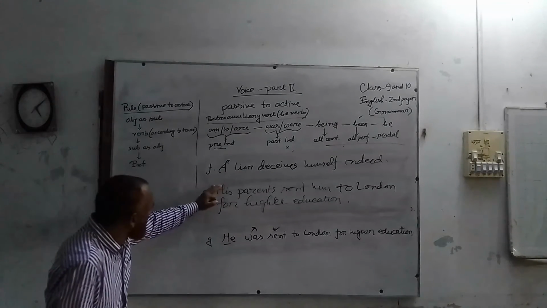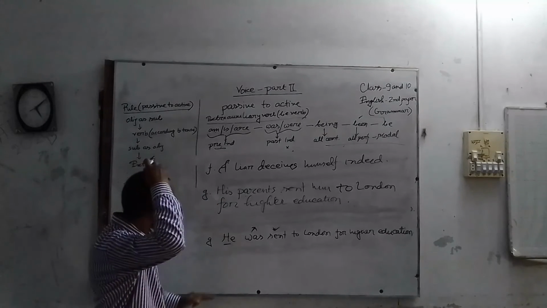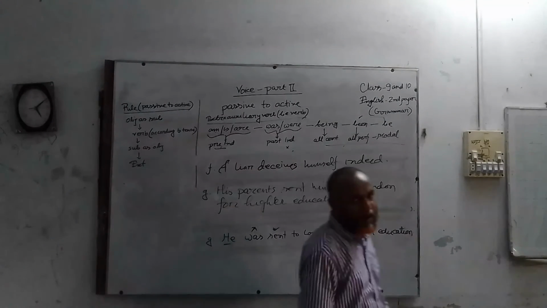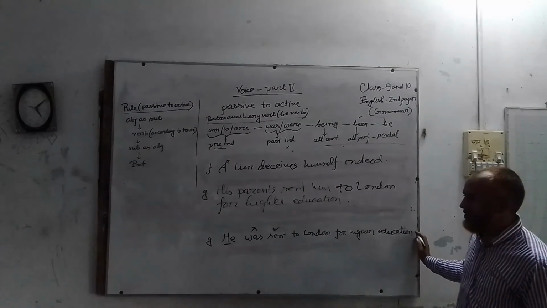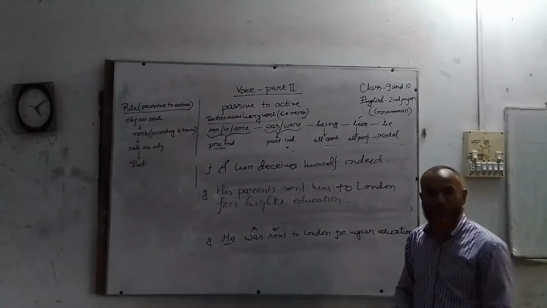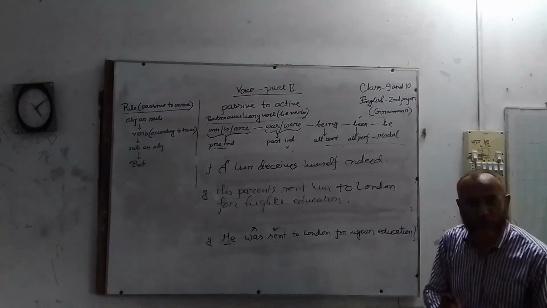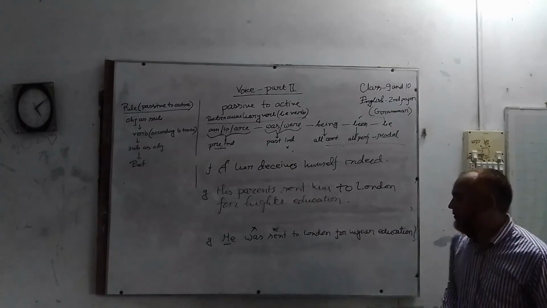Here next again I tell you, here you find he was sent to London for higher education. By whom was he sent, or who sent him? We don't find here clearly, but we have to suppose who might do the verb.